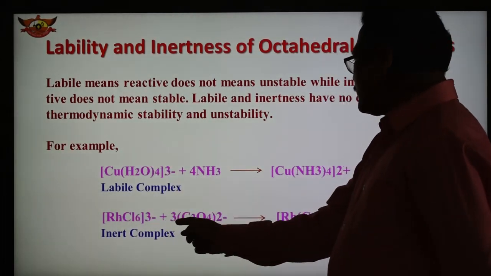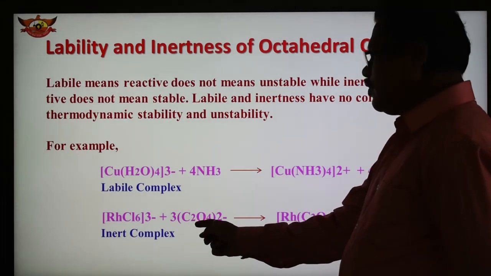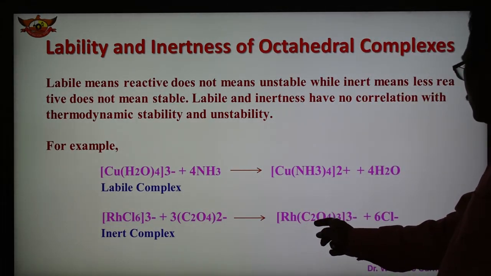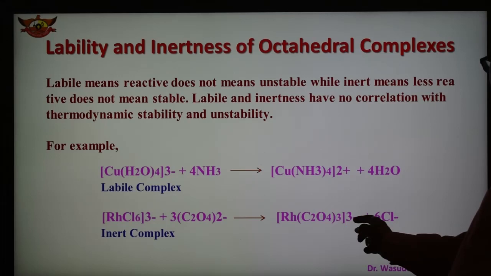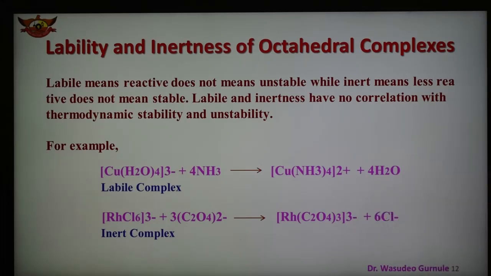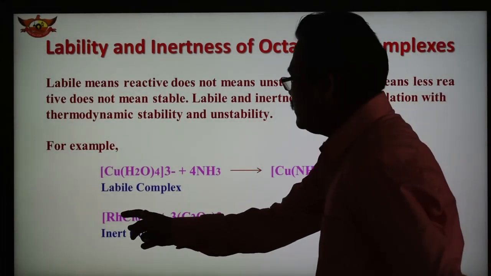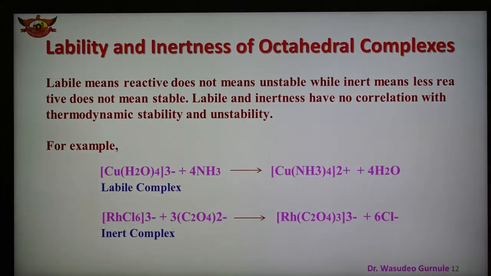Then the rhodium complex RhCl6 reacts with 3 molecules of oxalate, which is bidentate, forming this type of complex, and 6 Cl get replaced. This is the inert complex. This is less reactive, while the other is highly reactive. So there are two complexes, the labile complex and the inert complex.